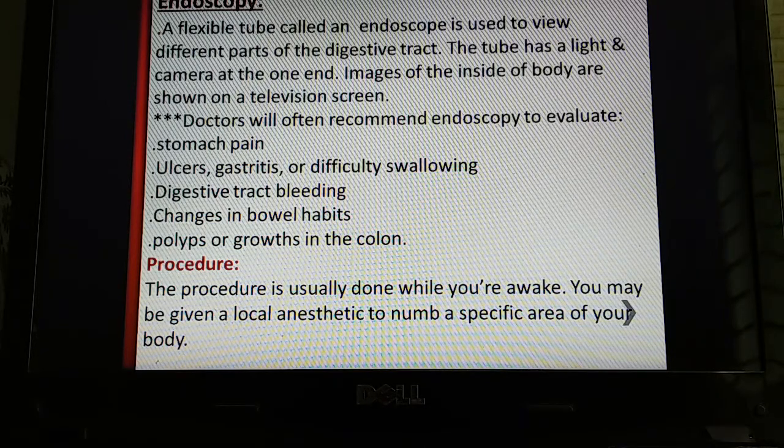Procedure: the procedure is usually done while you are awake. That means the patient is awake, and then the procedure starts. There is no need to make the patient sleepy. You may be given a local anesthetic to numb a specific area of your body, the area that will be tested. So here an anesthetic is used to numb the specific area.